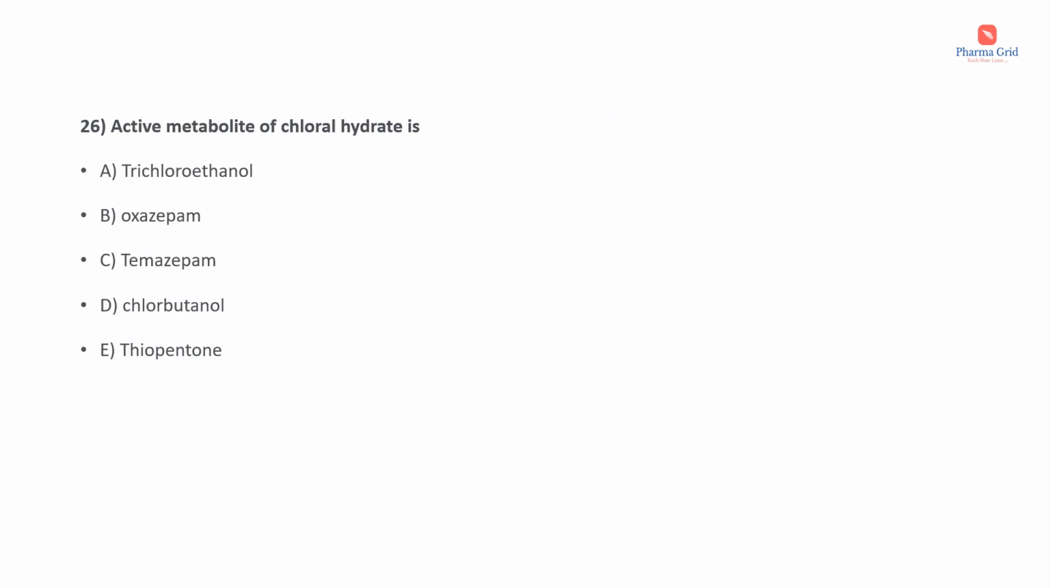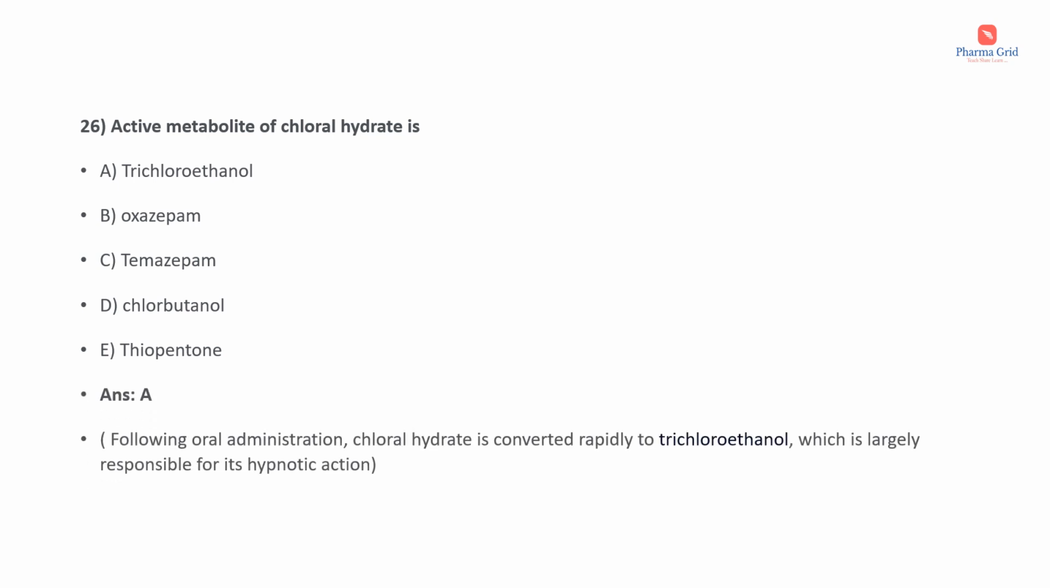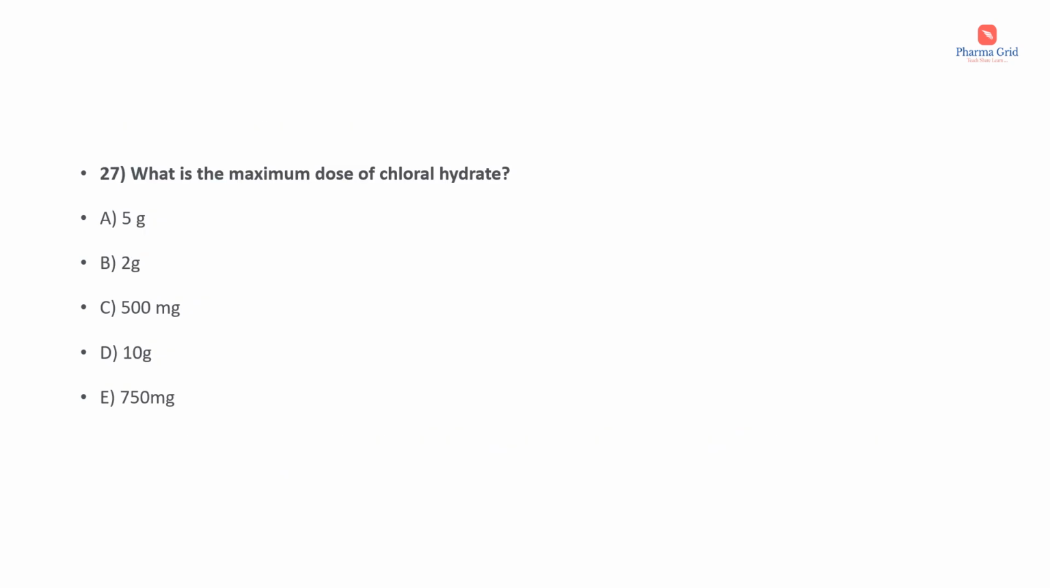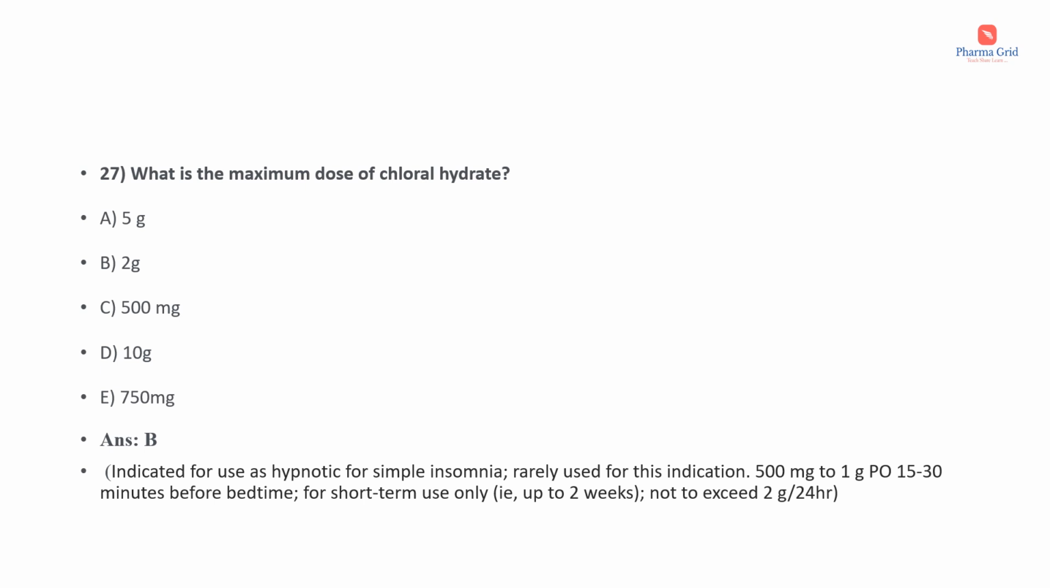The active metabolite of chloral hydrate is, the options are trichloroethanol, oxazepam, temazepam, chlorbutanol, thiopental. Here the correct answer is option A, that is trichloroethanol. Following oral administration, chloral hydrate is converted rapidly to trichloroethanol, which is largely responsible for its hypnotic action. Next question. What is the maximum dose of chloral hydrate? The options are 5 gram, 2 gram, 500 milligram, 10 gram, 750 milligram. Here the correct answer is option B, that is 2 gram.